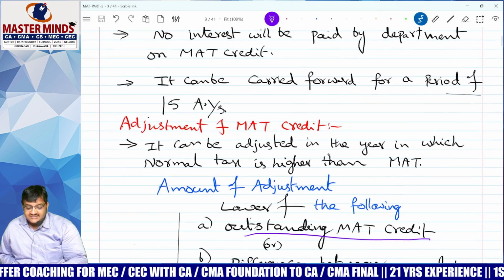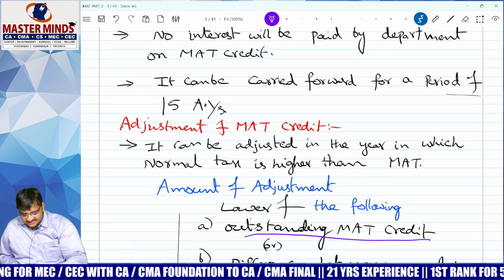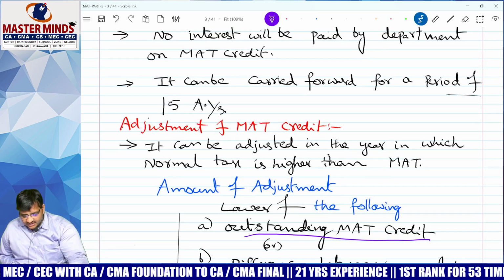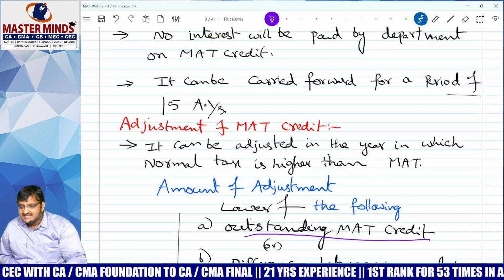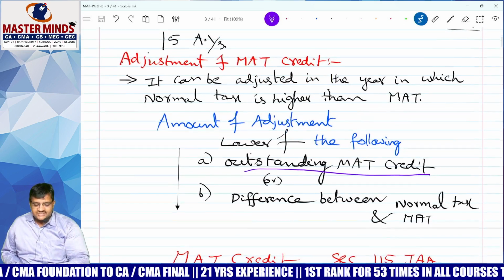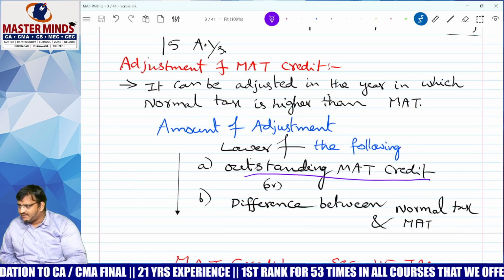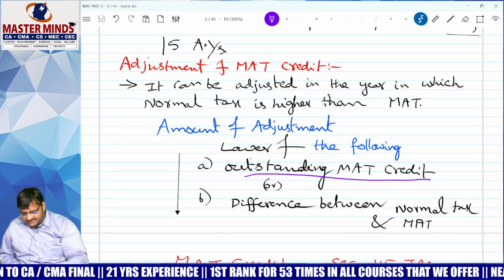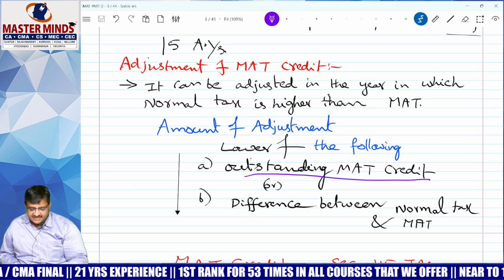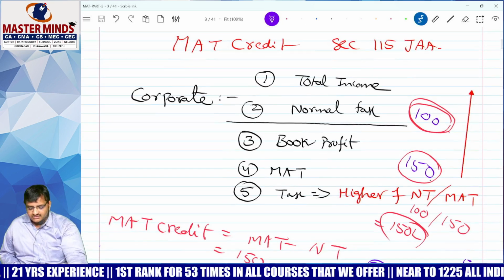Next one. Adjustment of MAT credit. When can we adjust? It can be adjusted in the year in which normal tax liability is higher than MAT. How much can we adjust? Whichever is higher or lower? Lower. Outstanding MAT credit or the difference between normal tax and MAT. Clear, sir? Everyone? Yes. Okay, sir.